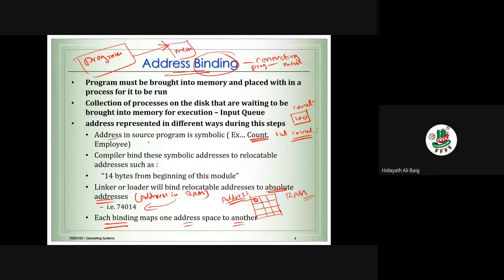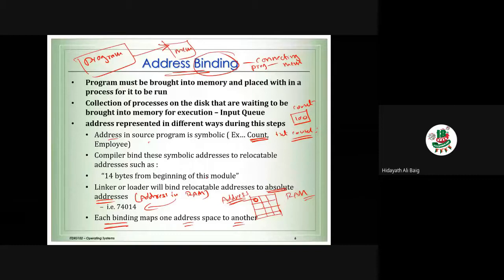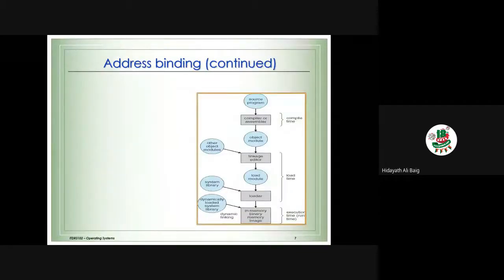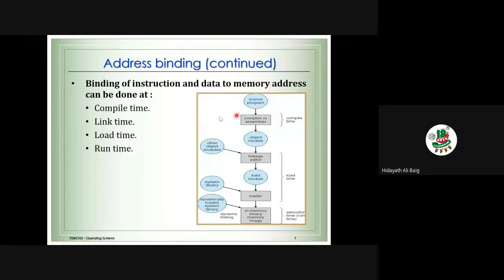When we are running, we need the memory. When we are doing linking and loading, we need the memory. The binding of the instructions and the data to the memory address happens at four different stages: when we compile the program, when we link the program, when we load the program, and when we run the program.